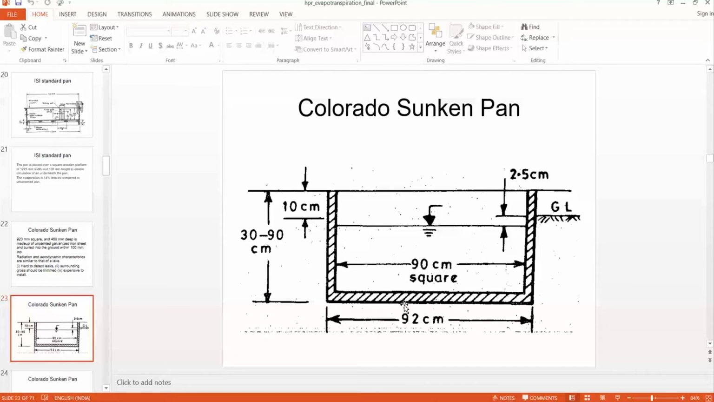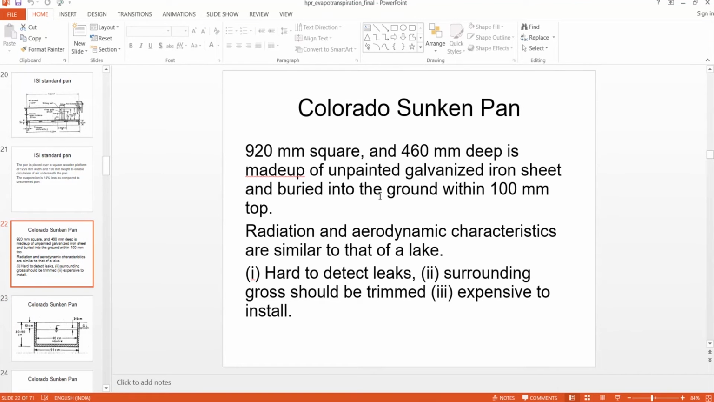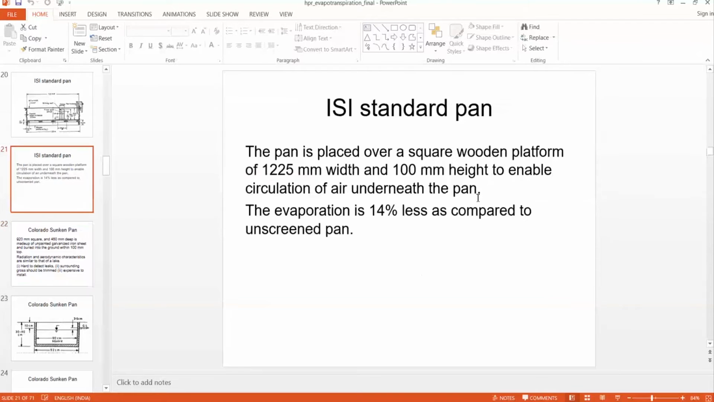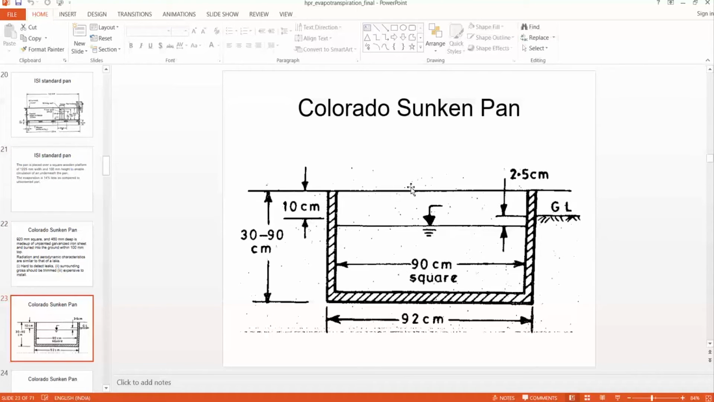Colorado sunken pan, its size: it is a square pan of 920 mm side, and its depth is 460 mm, and it is made of again a galvanized iron sheet. It is buried into the ground, and the top 100 mm, the top 10 centimeter, will be left out.